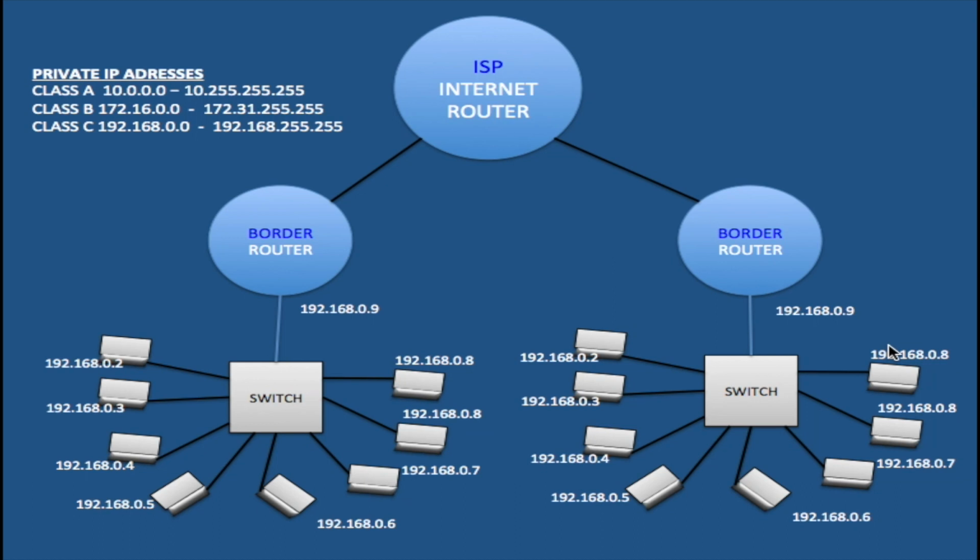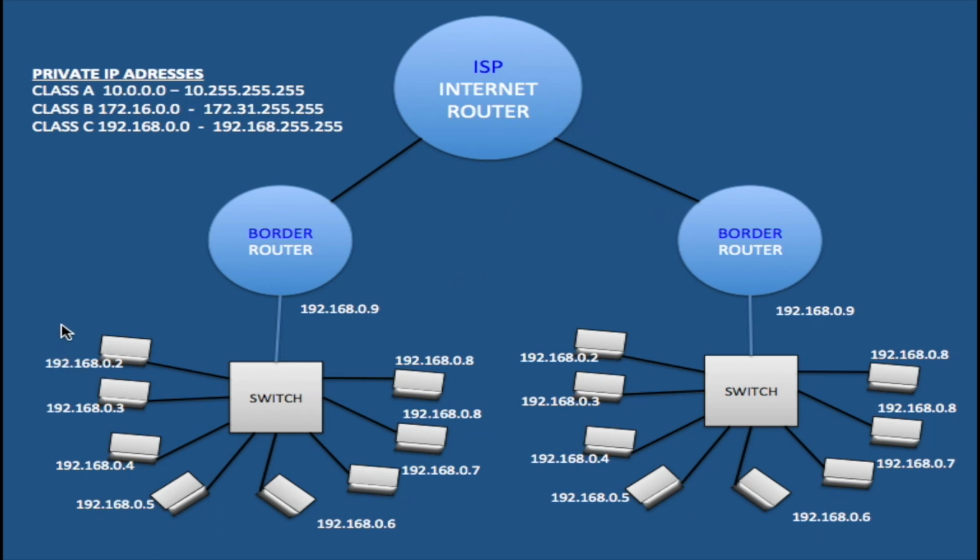And the reason for that is because the ISP's router blocks private IP addresses from getting on the network. So these IP addresses are not routable on the internet. Because they're not routable on the internet, these networks are completely isolated from each other.